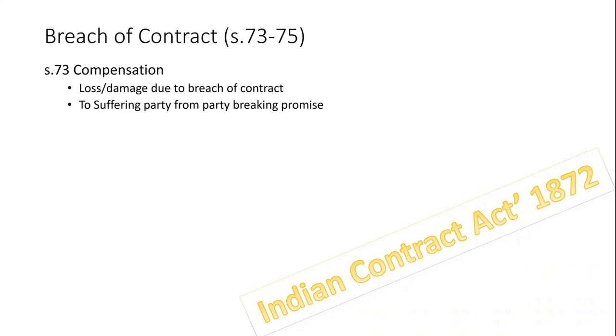The suffering party gets compensated from the party breaking the promise. If you ask to vary, you are breaking your initial promise. You are asking for more, so the suffering party will get the compensation. Now excluded are remote or indirect loss and damages. They are excluded from this.